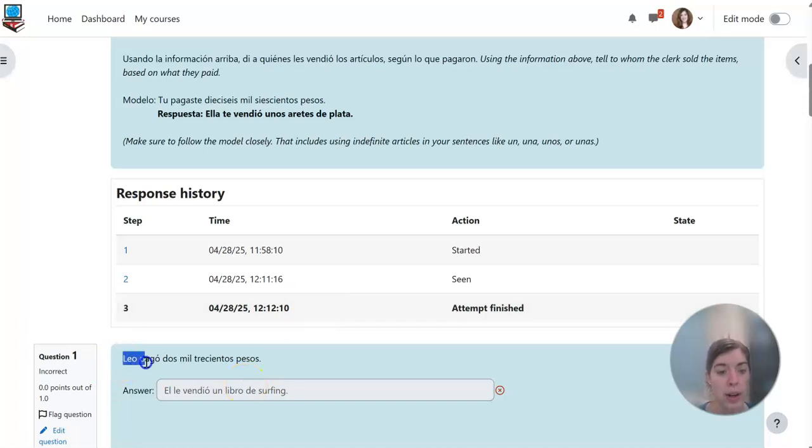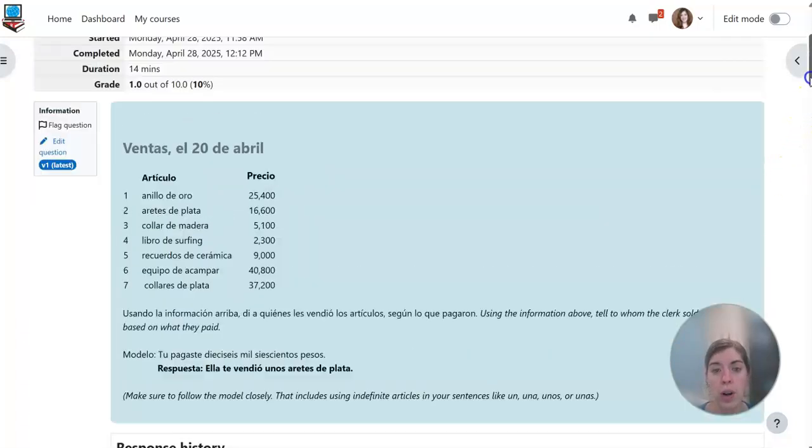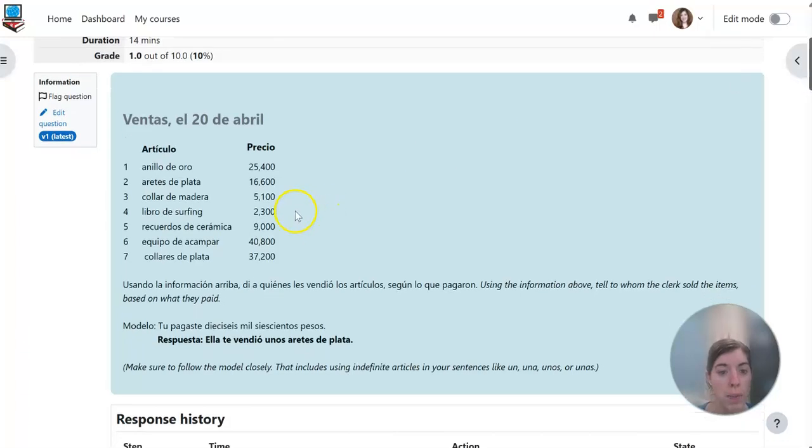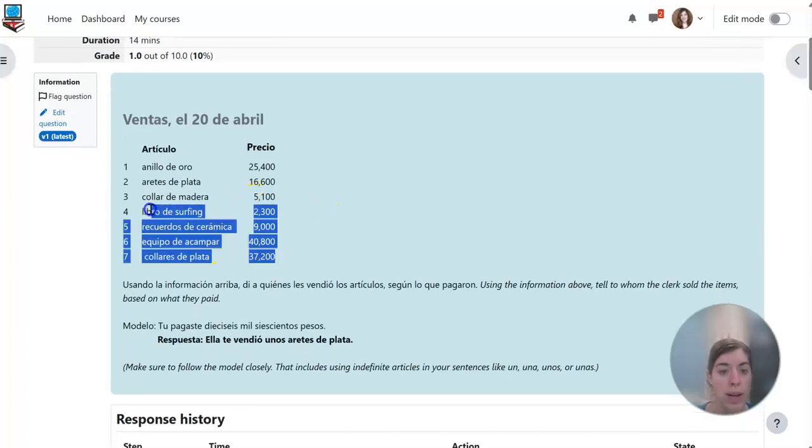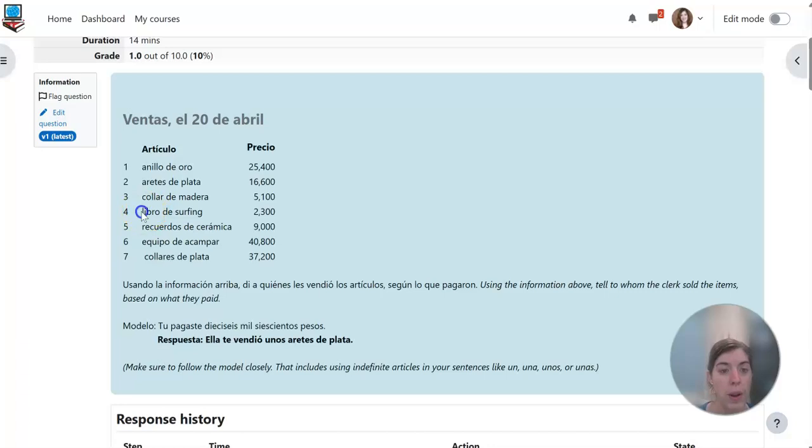So it says down here, Leo pagó 2,300 pesos. So then we're going to go up here, and what did he pay for? 2,300 means libro de surfing. Let me highlight that for you here. Libro de surfing. All right, so we know el libro is a masculine noun, so we're going to use un libro de surfing.